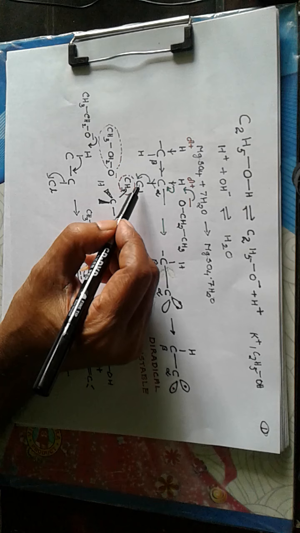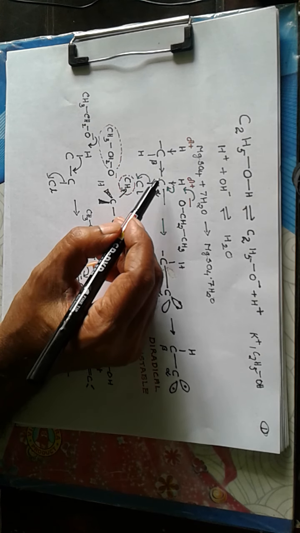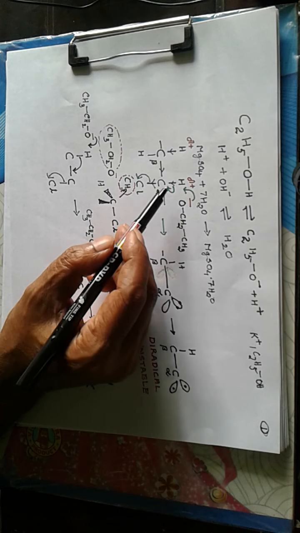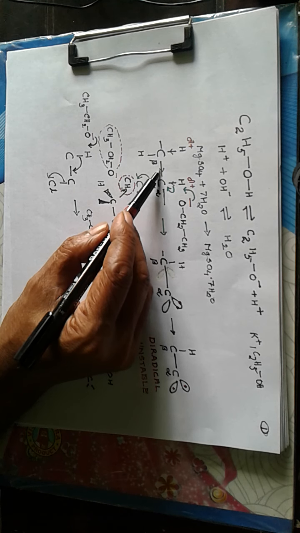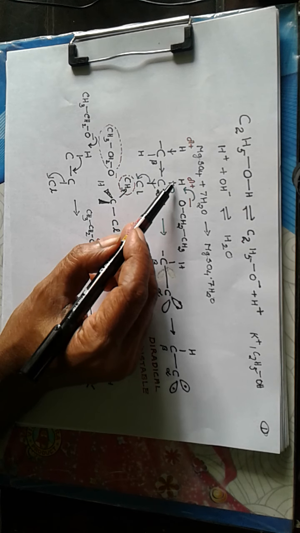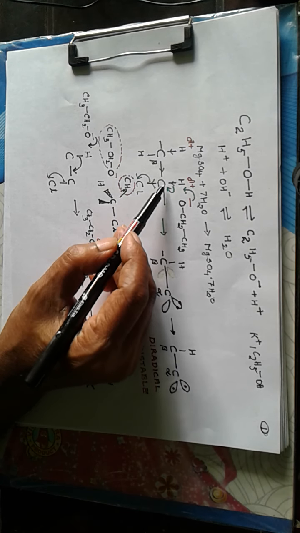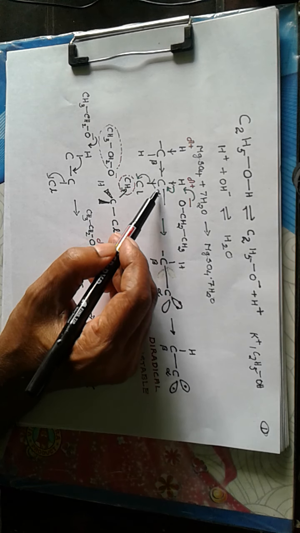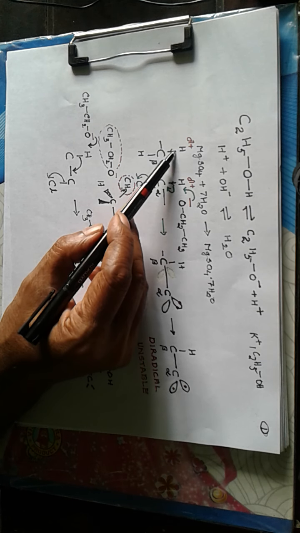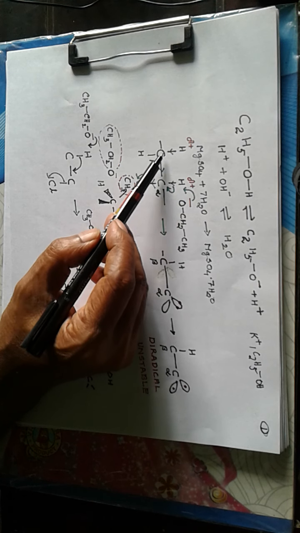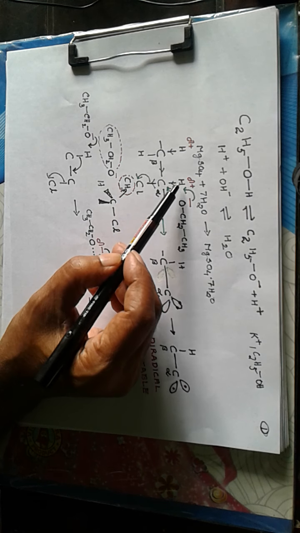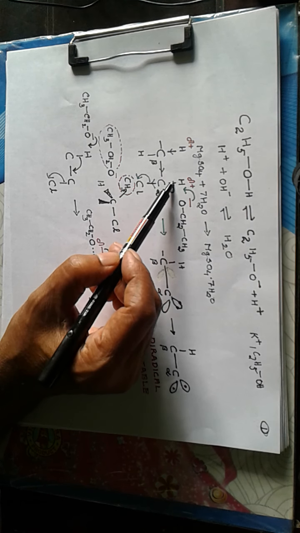Now that carbon to which chlorine is connected is called alpha carbon. The next carbon is called beta carbon. Now due to the minus effect of chlorine, the electron pair along the sigma bonds move towards the alpha carbon. The impact of minus effect can be felt by the CH bonds, that is the CH bond where H is connected to the alpha carbon, and then the impact may be felt over the hydrogen connected to beta carbon.